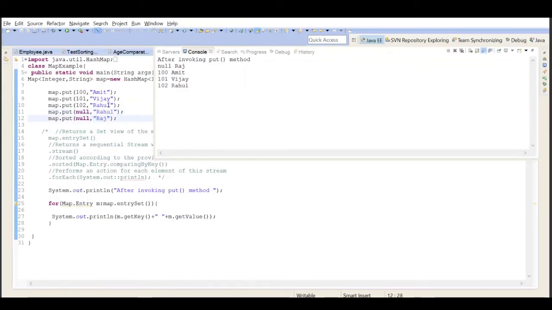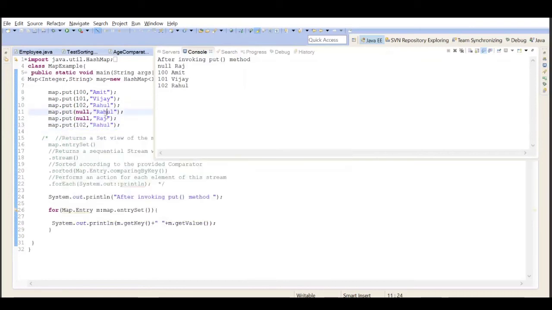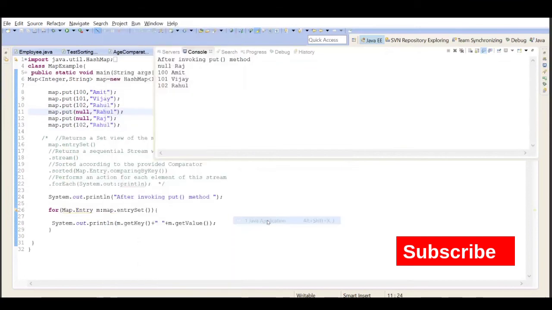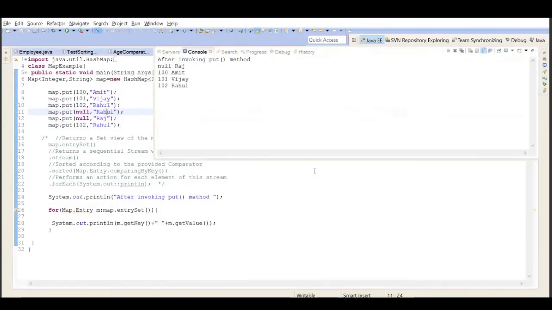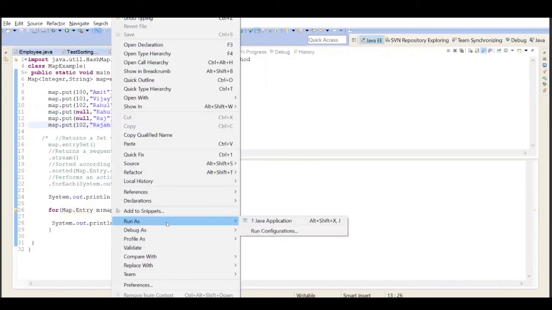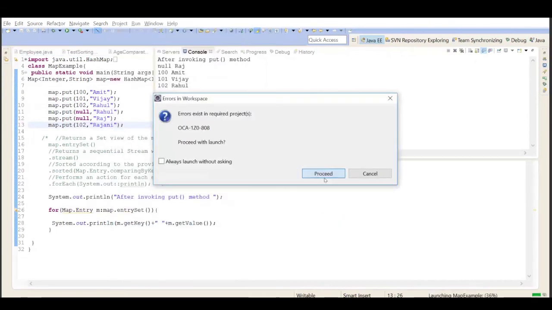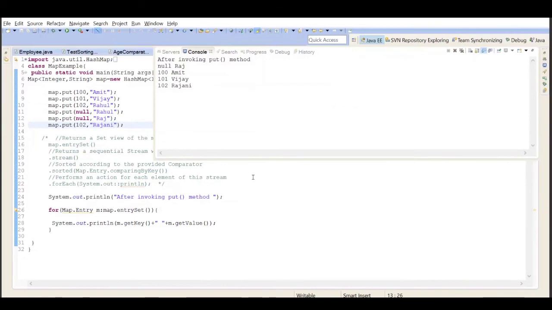Now in this case, can I have multiple same keys? No, again, because as per the map definition, you will have only unique keys. You will not have duplicate keys here. If you put a new value, it will replace with a new value. The old value will be overwritten by the new value.